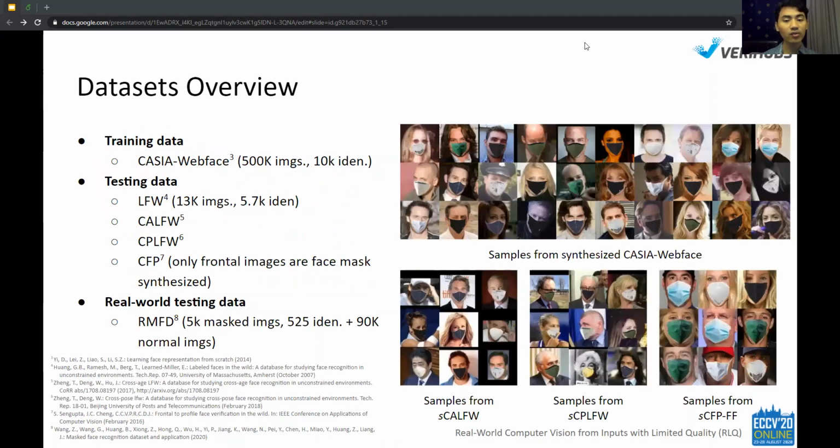We selected CASIA-WebFace for the synthesized training data, and several available verification datasets, such as LFW, to be synthesized with face masks and used as testing data. We also used the RMFD dataset as real-world testing data in our experiments.